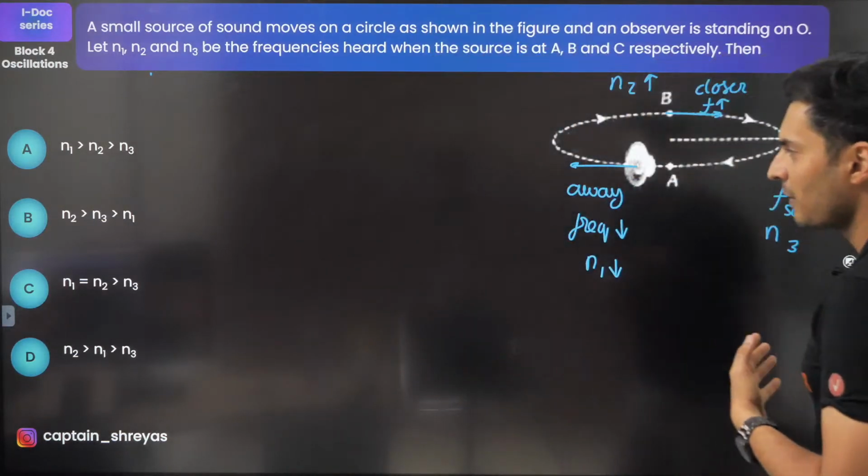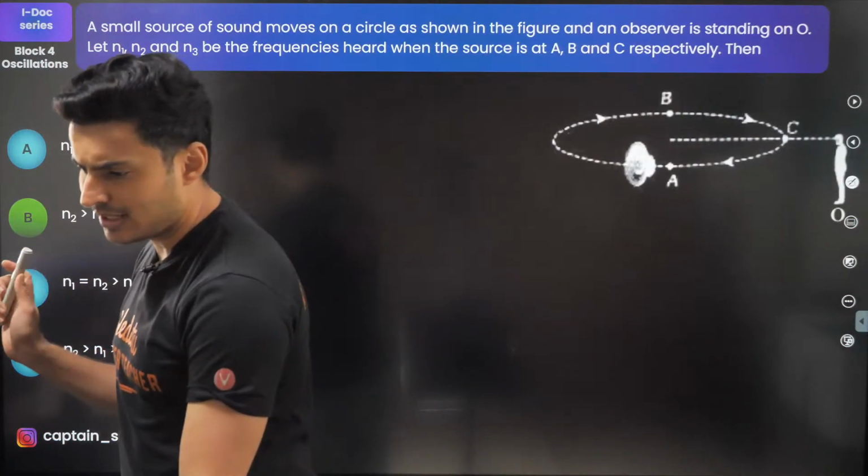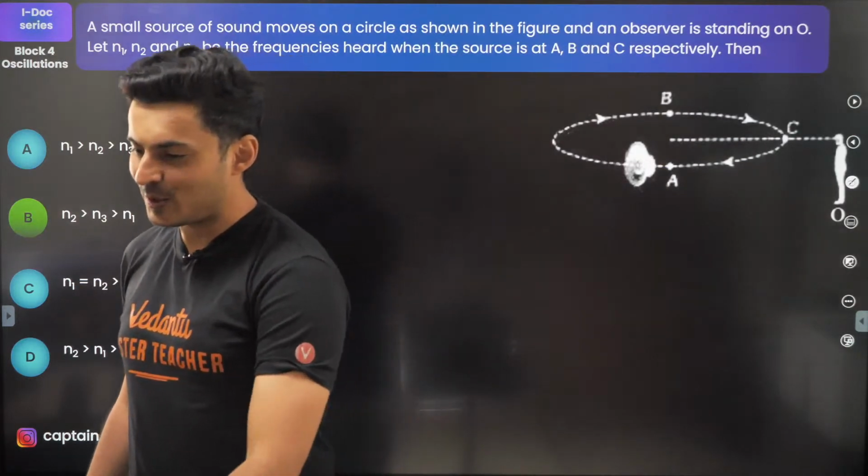That's all. Very good. Option B it is. No, it is not C, guys. No, it's not C. It's not D also. Be careful. N3 is not the lowest. It is option B.